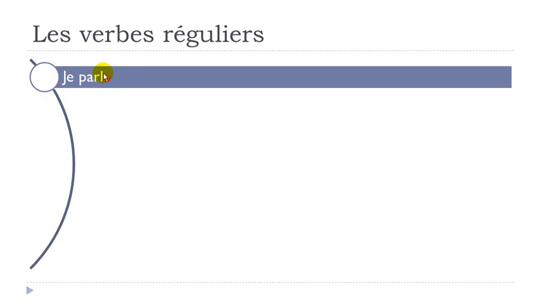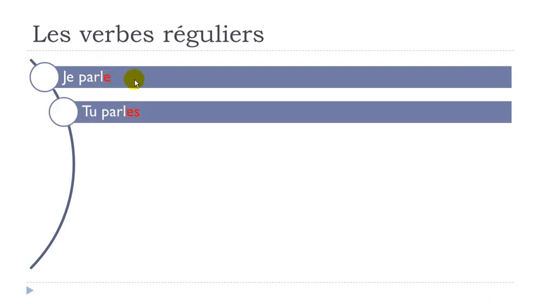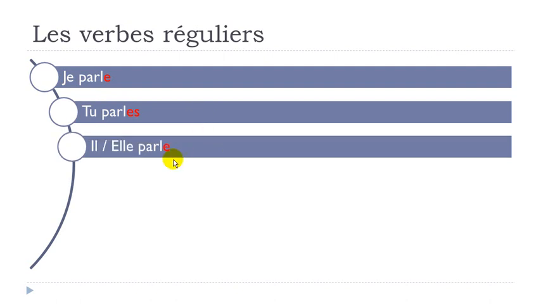Remember, we write the e, but we don't really pronounce it. Je parle. Then for tu, you will have to put es. Phonetically, tu parles. So the first two forms, you pronounce them the same way. You write them differently, of course, because you've got e and then es, but phonetically, they are the same. Je parle, tu parles. Now let's see what you'll get for il and elle. As you see, you've got il parle, elle parle. So it's the same form here.